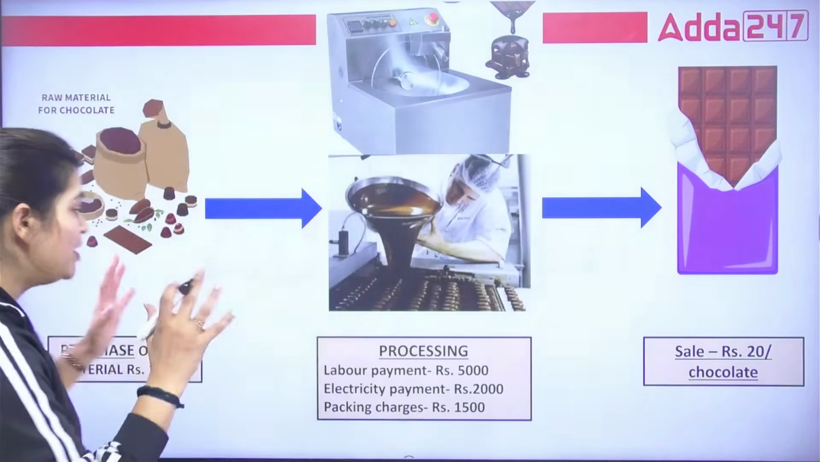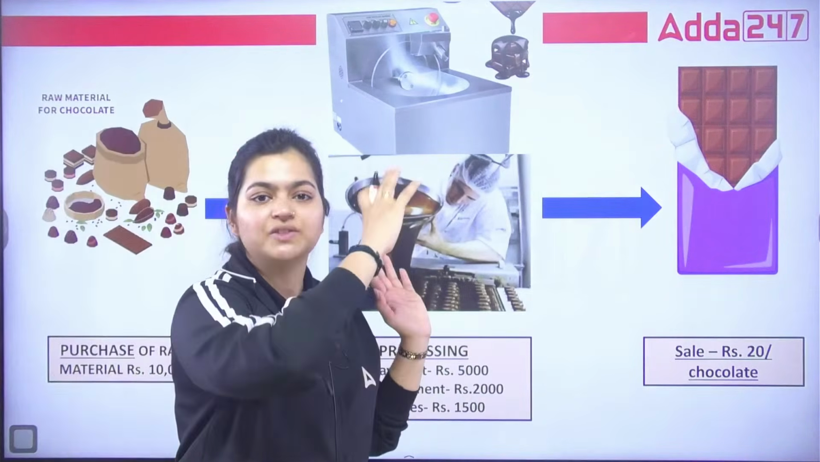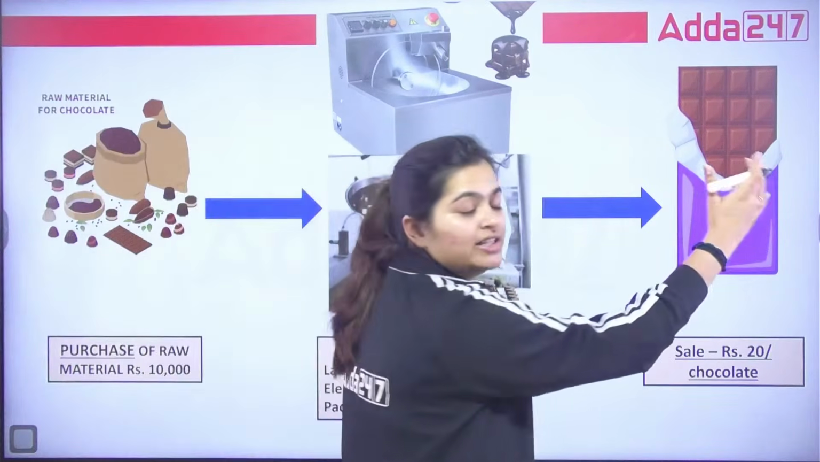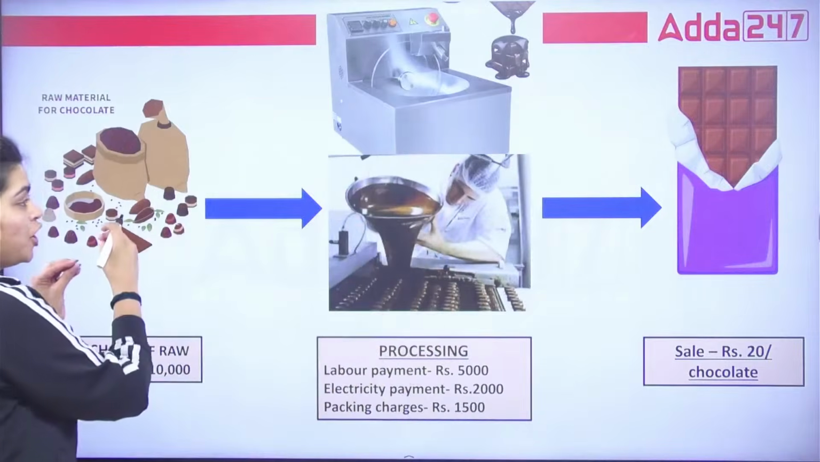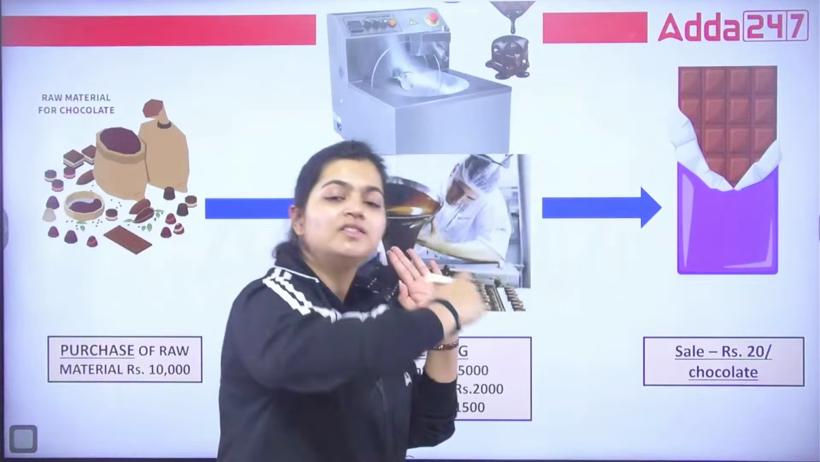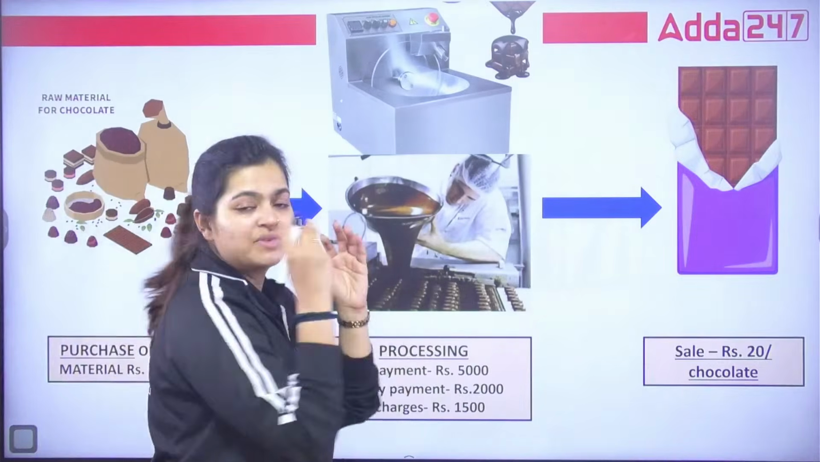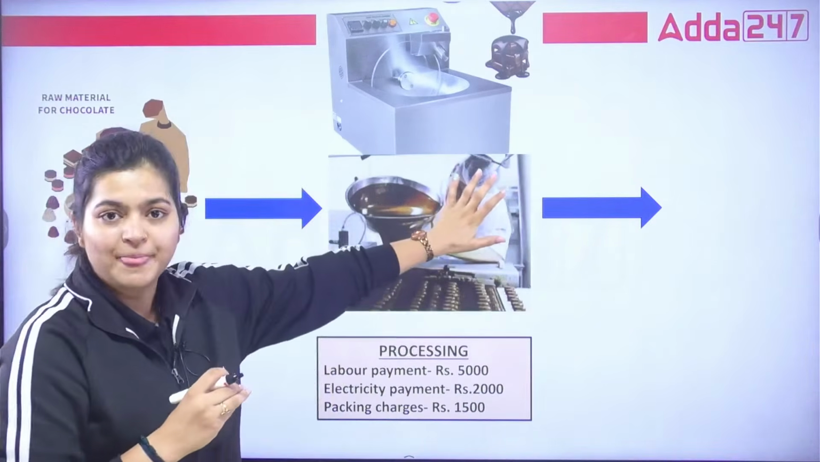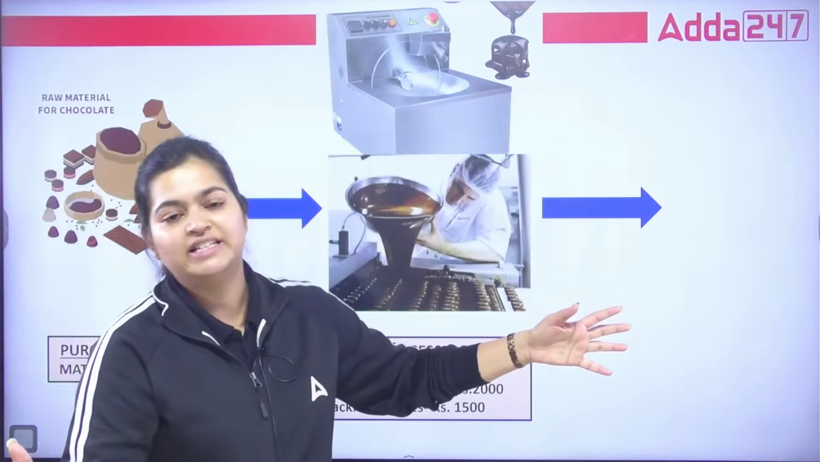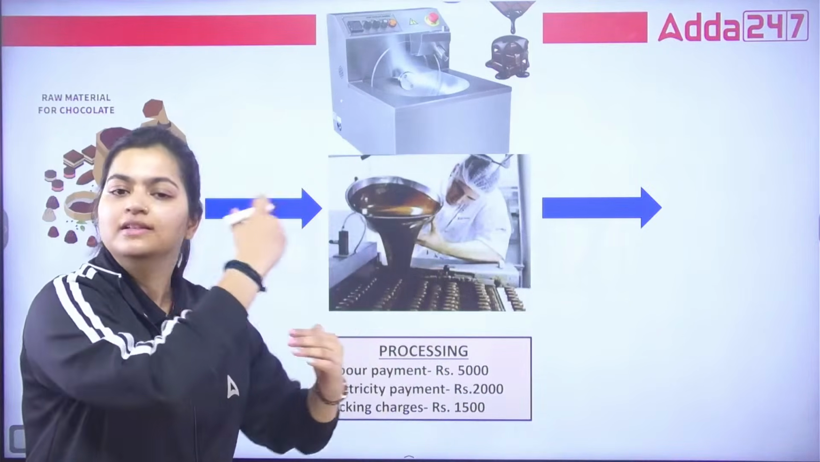Okay. So what will Mr. Bean do? As Mr. Bean will do this process on a regular basis, he will purchase raw material, he will do the processing, he will sell to the customers, correct? Again, he will purchase the raw material, he will do this processing, he will sell the chocolates. This is a continuous process. During this process, Mr. Bean will pay the labor, correct? Electricity payment, water supply payment, correct? So many registrations he will take from the government. So there is a continuous flow of this cycle.